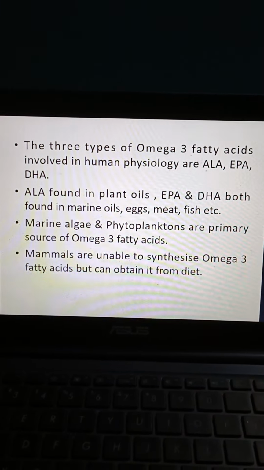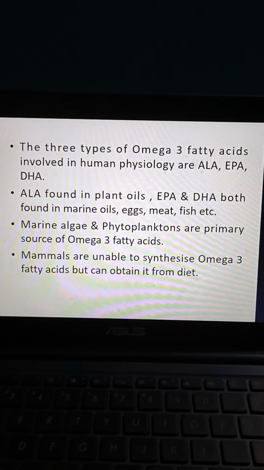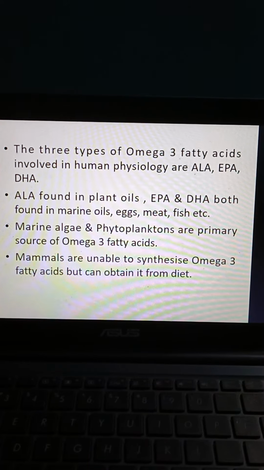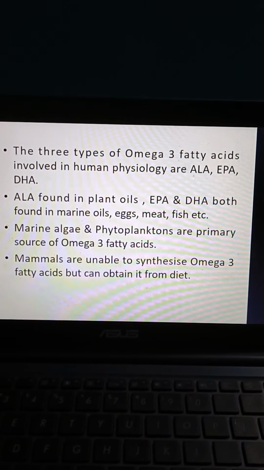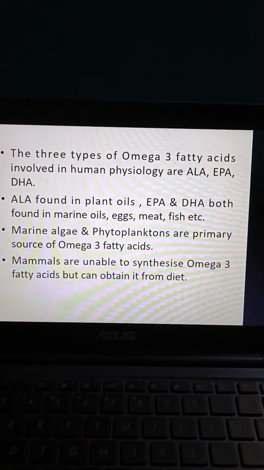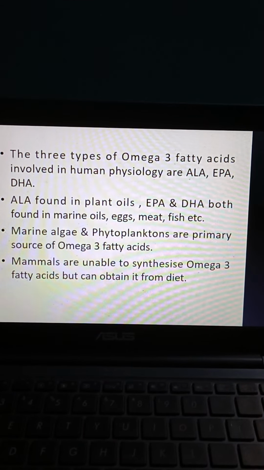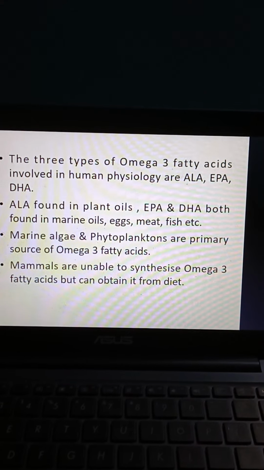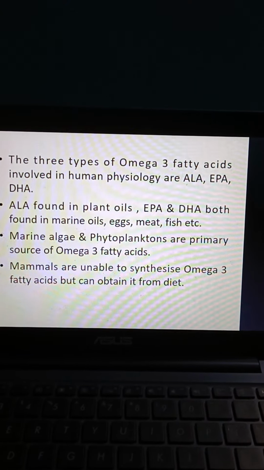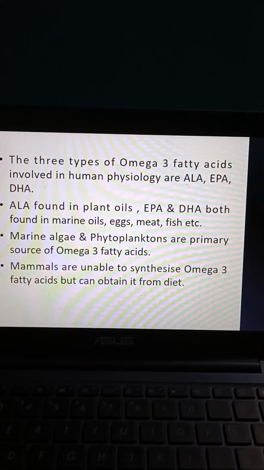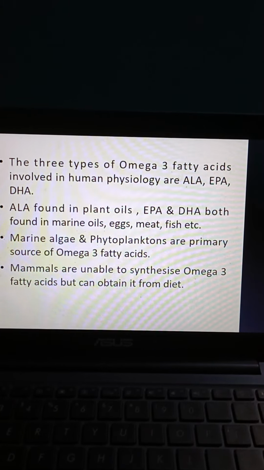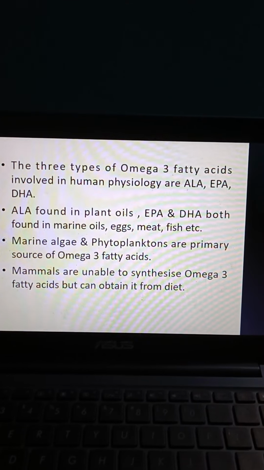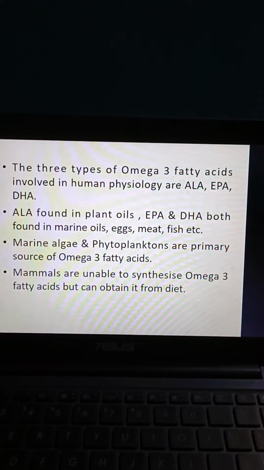Then the three types of omega-3 fatty acids involved in human physiology are alpha-linolenic acid, eicosapentaenoic acid, and docosahexaenoic acid. Alpha-linolenic acid is found in plant oils, while EPA and DHA are both found in marine oils, eggs, meat, fish, etc. Marine algae and phytoplankton are the primary sources of omega-3 fatty acids. Mammals are unable to synthesize omega-3 fatty acids but can obtain them from the diet.